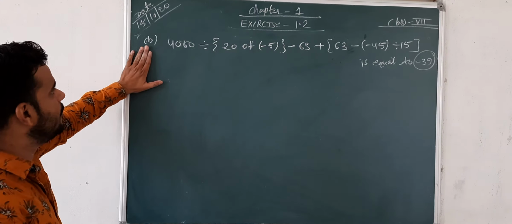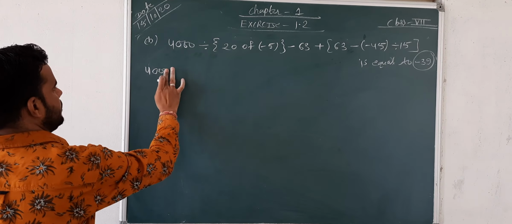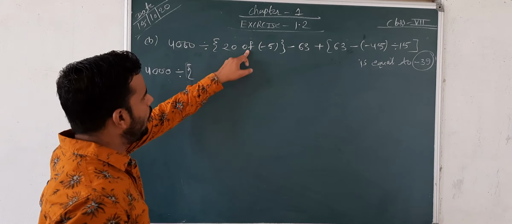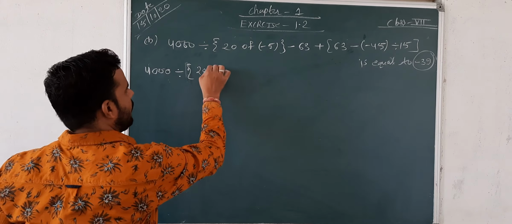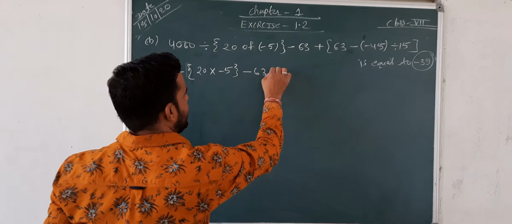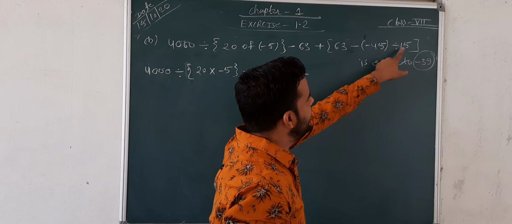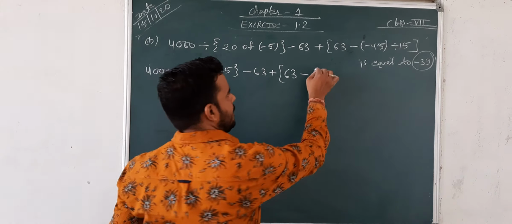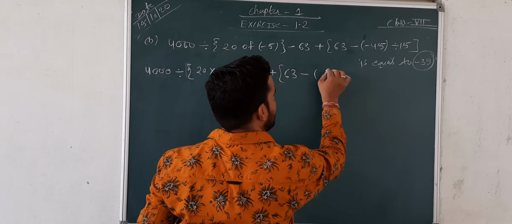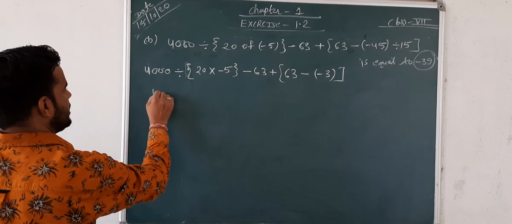Okay, so the last question of 4000 divided by 20 of negative 5, 20 of means multiply negative 5, bracket close, minus 63 plus 63 minus negative 45, 45 divided by 15, 15 3 जा 45. The answer is 3, but negative 45 is there, so the symbol is negative.